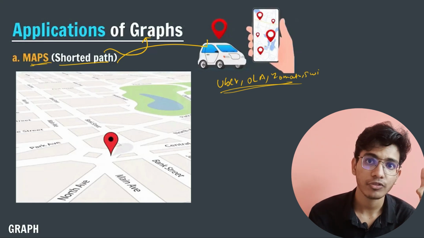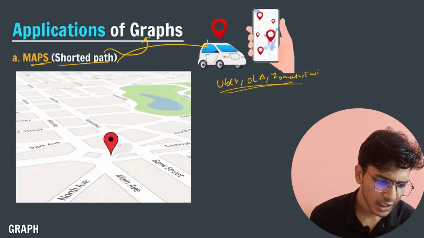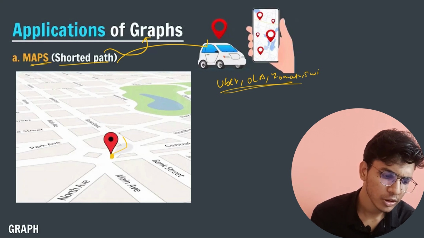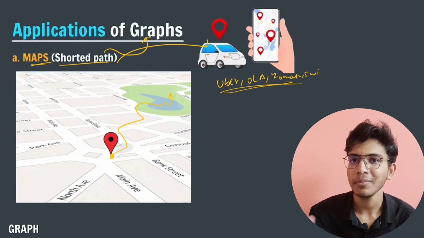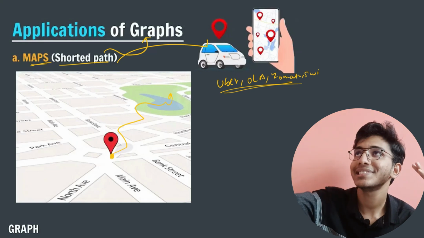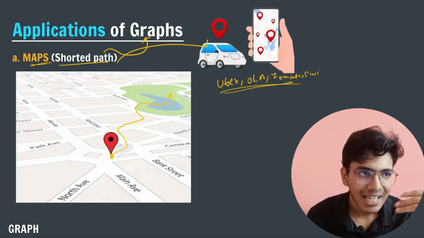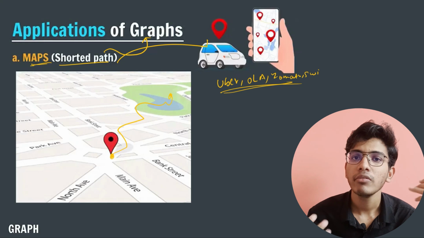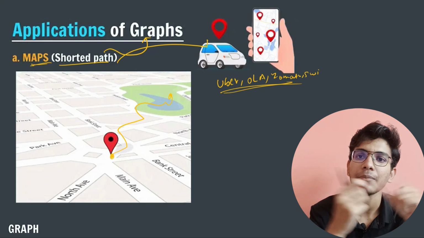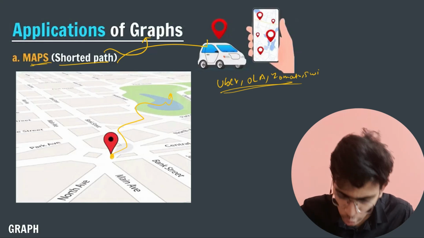So this is one of the practical examples, and using the concept of graph, we can travel from one position to a different position in minimum time. And we will study some algorithms called Dijkstra's algorithm. There are some algorithms called Tarjan's algorithm, Kadane's algorithm, Kahn's algorithm. In these algorithms, we will study how we can calculate the minimum cost between two corresponding nodes. Anyways, I don't want to bore you.